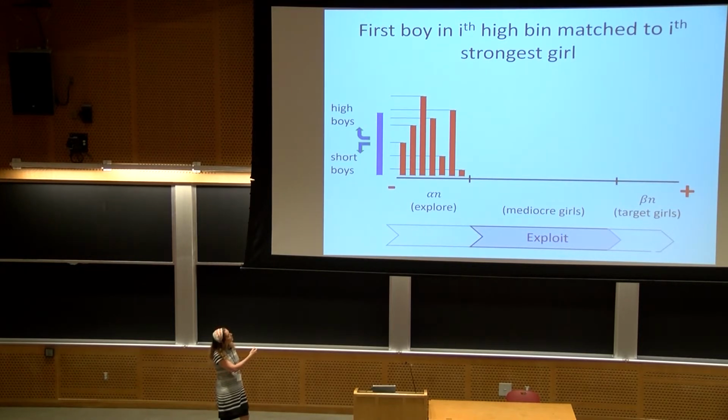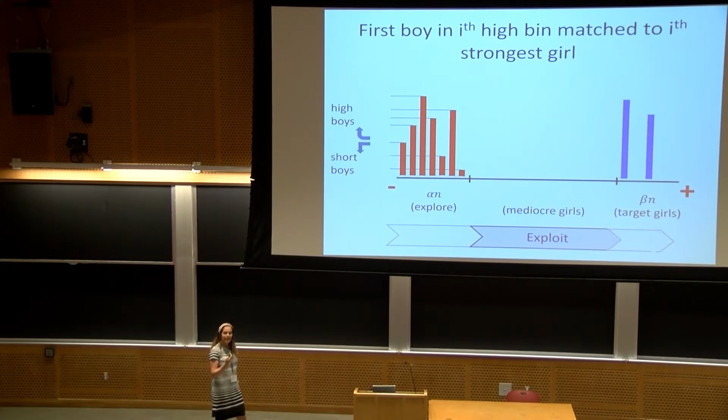Say he is in this bin, so we send him to this girl. And we follow this process. This is the first boy in the highest bin, so we send him to the ith corresponding target girl, etc., etc.